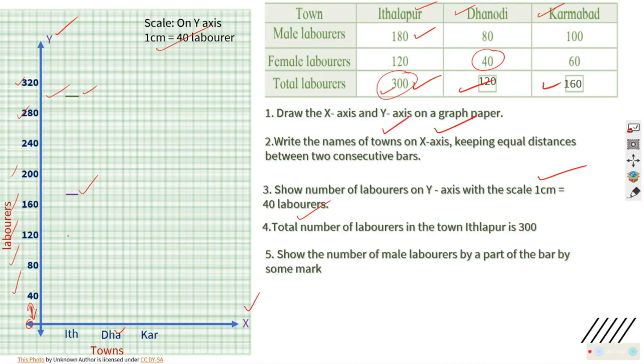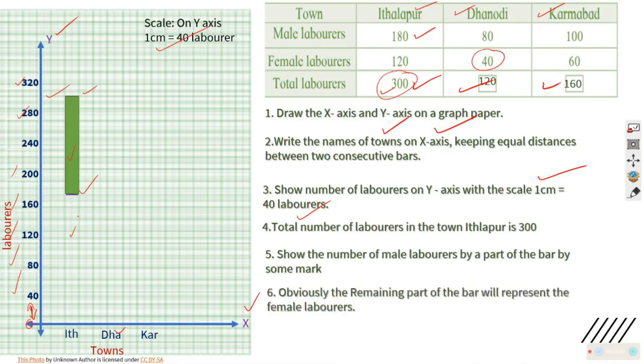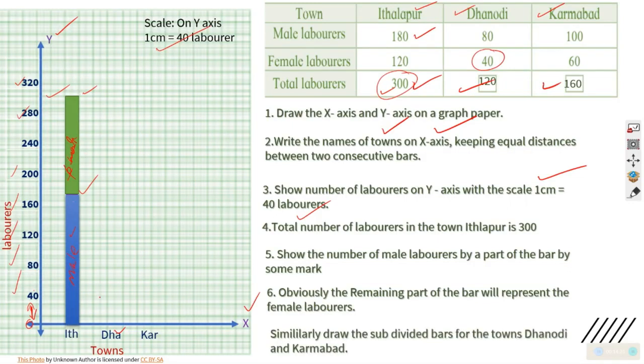Now this part of 180 is male and the upper part is female. I will shade it differently. This is female and this is male. These are male laborers and these are female laborers. Correct? I can do similarly the others, 80, 40, 100 and 160. Correct?